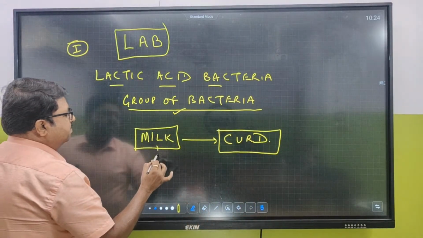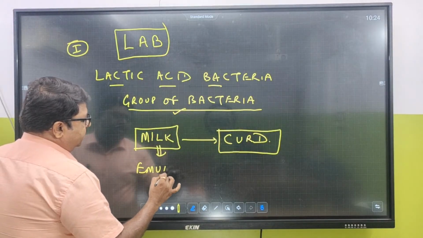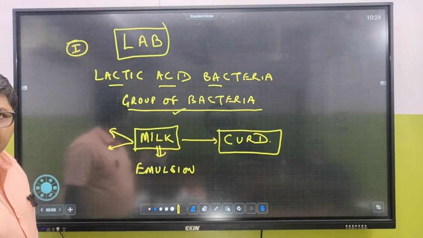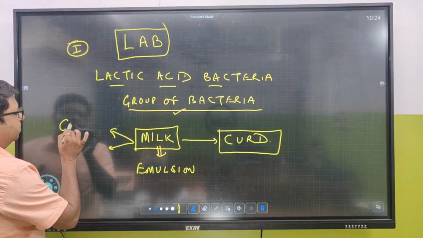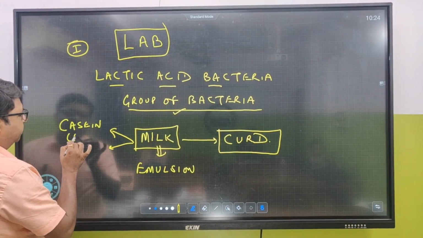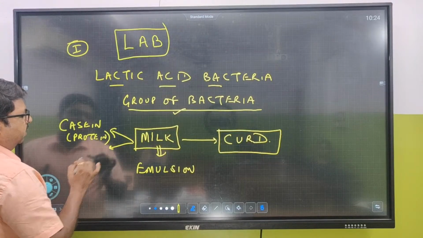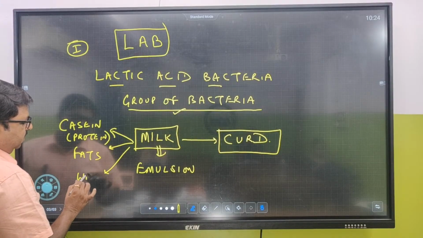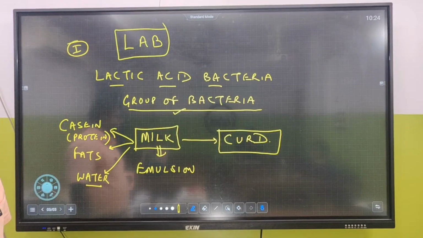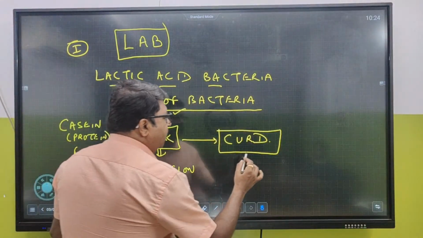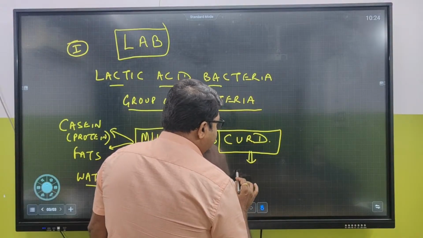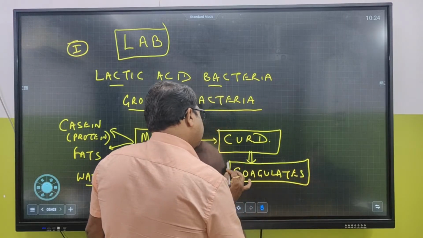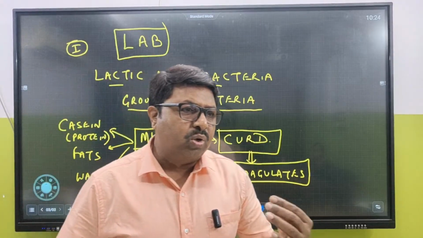So what is milk basically? Milk is a type of emulsion. That means it contains what? Two main compositions. Milk contains protein, and the protein is casein. It contains fat. It contains water. Now, what happens? Curd means curdling of milk. That means when the milk coagulates, it turns into curd.